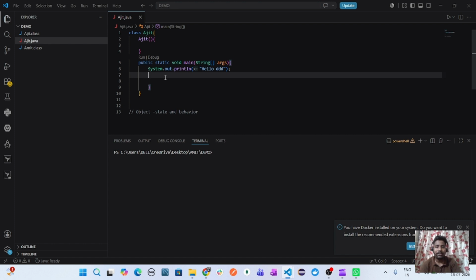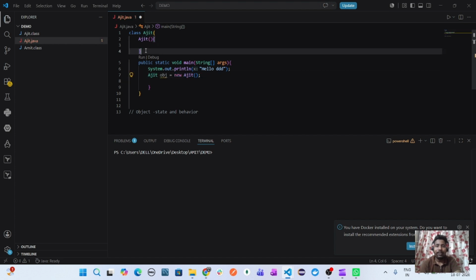Object is nothing but the instance of the class. So how to create an object? I'll take the class name and a name here, anything you can take. This is the object name and the new keyword is mandatory to create the object. Then the constructor name, even if it is a no-argument constructor, because there is no argument inside this constructor. So here I didn't take any parameter.